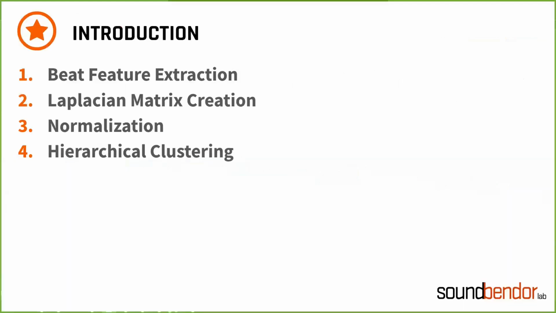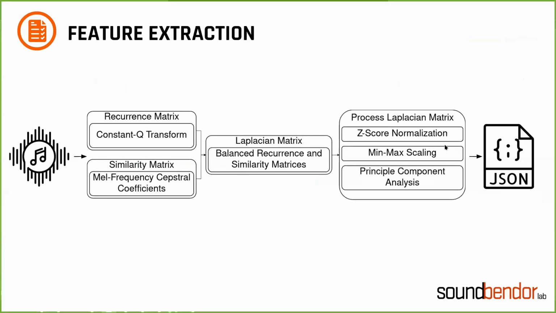So the algorithm consists of four main parts. We have beat feature extraction, Laplacian matrix creation, normalization of the Laplacian matrix, and the actual hierarchical clustering of the beats. So let's start with preprocessing. We start out by loading an audio signal using Librosa, and we calculate a log-powered constant Q transform from the signal. Then we synchronize the constant Q transform to line up with the beats in the song in order to reduce the dimensionality of the data.